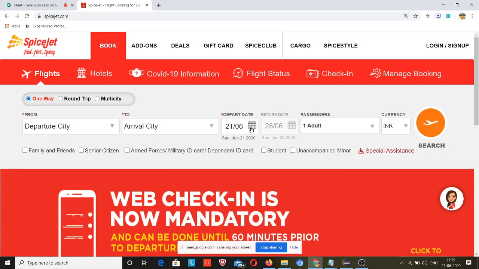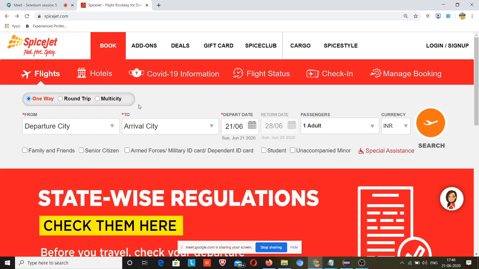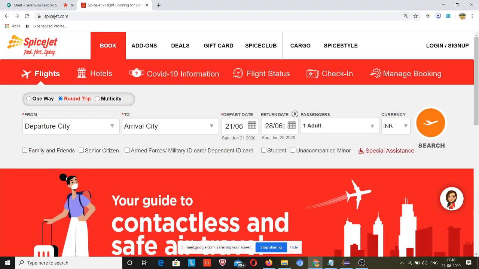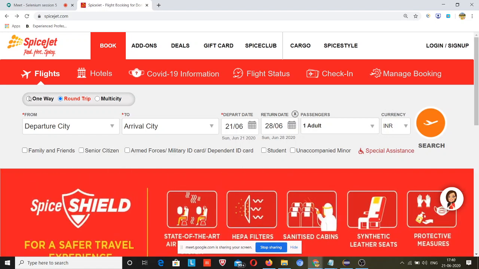So you just need to click on this. When I click on this, you can see that this is disabled. The returning date is disabled because this is not a round trip, this is a one way trip. That's why the second calendar is disabled. When you click on round trip, then this will be enabled. So you need to first understand how the functionality works in a particular website, then only you can handle the calendar. So I will again check this one way trip. This calendar will be enabled and this will be disabled.